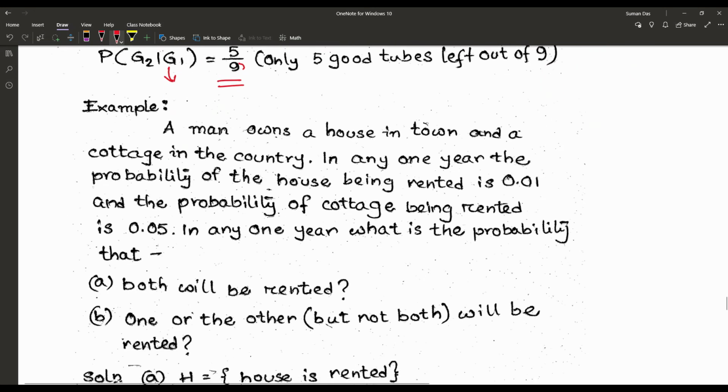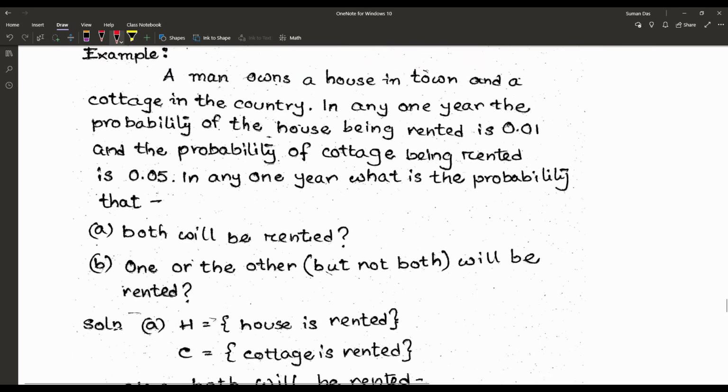Now the next problem. The example says a man owns a house in town and a cottage in the country. In any 1 year, the probability of the house being rented is 0.01 and the probability of the cottage being rented is 0.05. In any 1 year, what is the probability that, first one, both will be rented?